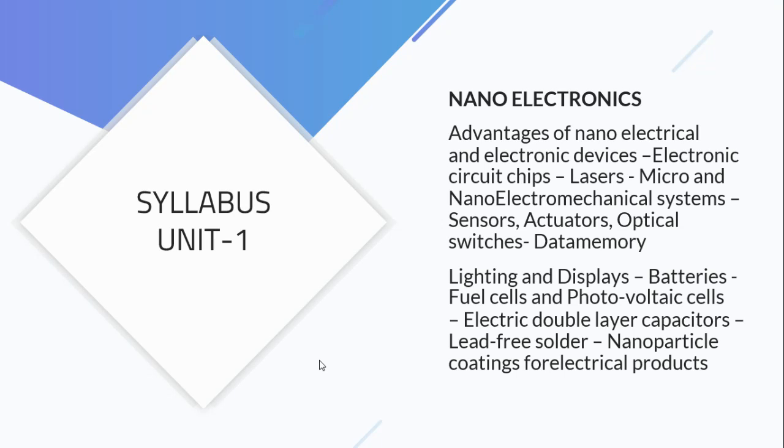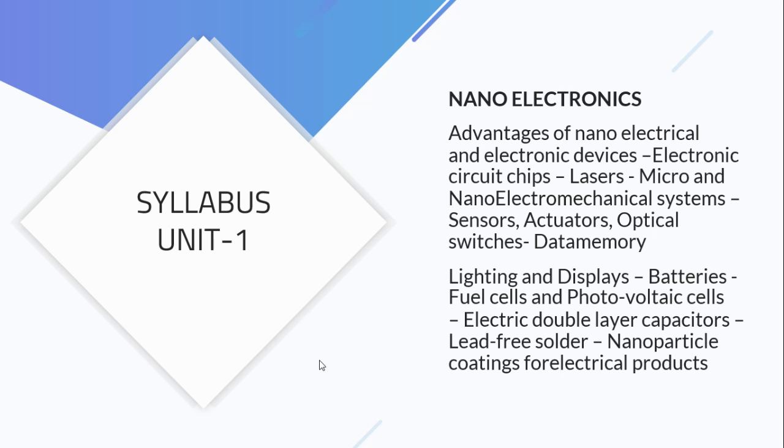In the second half of unit 1, we are going to talk about lighting and displays. We all know that many flexible displays are available nowadays because of nanotechnology, and most devices are portable, so they depend highly on batteries. Nano plays a vital role in batteries, providing slow discharging and the fastest charging rate.